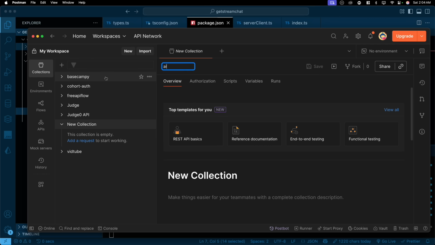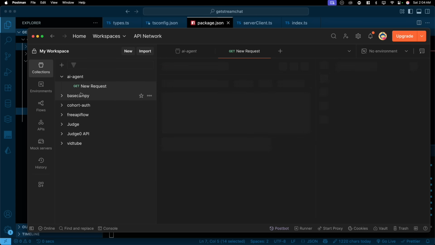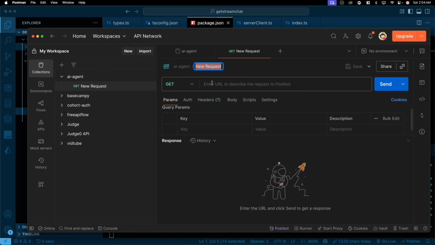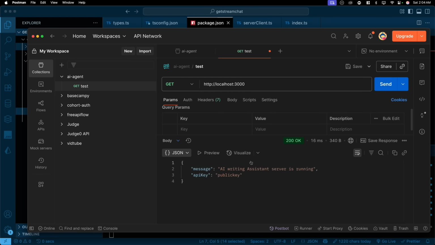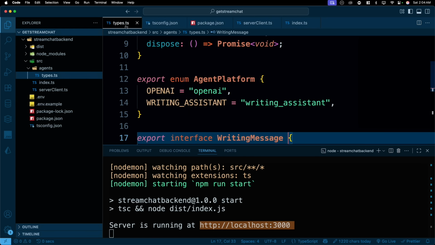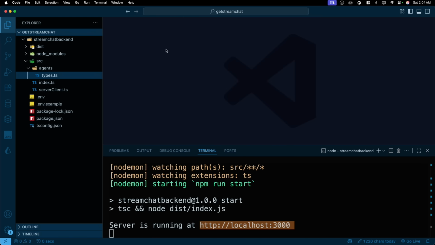This one is AI agent. Inside the AI agent, let's add a request. This one is just a test. Now we have this URL, so let's send a GET request on it. And there we go. We can see the messages coming in, and we can see the API keys are coming in. Pretty good work for the very start of the application. Now I can just go ahead and close all. There we go, we are running nicely there.